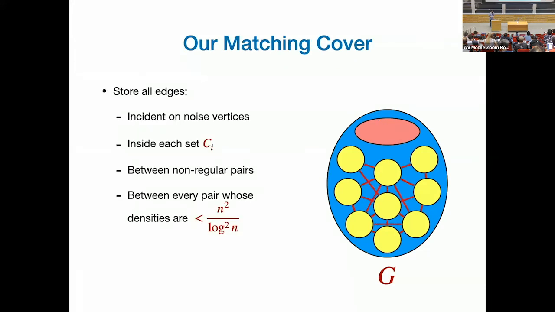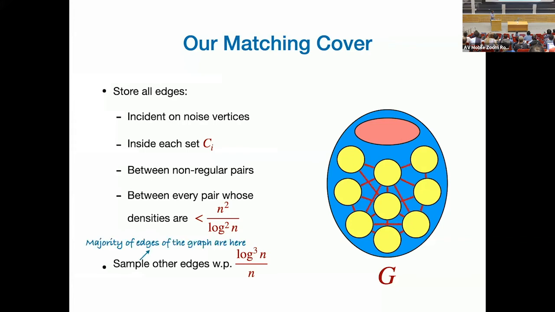So how does the matching cover algorithm work? You first apply the regularity lemma, you get the partition, and you store all these edges. Any edge that is incident on the noise, there's no guarantee about them, just store them. Any edge that is inside the groups, store them. Any edges between non-regular pairs, store them. Any edge between two regular pairs whose density is not high enough to be sufficiently random, store them. Then, when you've done all those things, you look at the remaining edges and you subsample them. You sample roughly n log cubed n of them, and you store them.